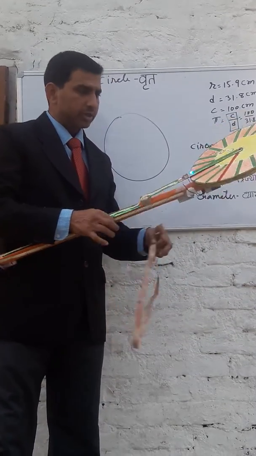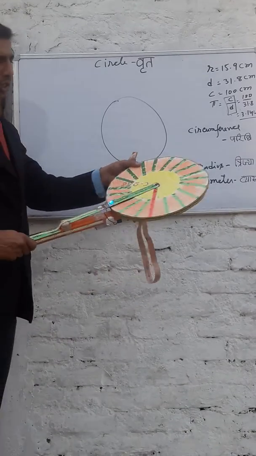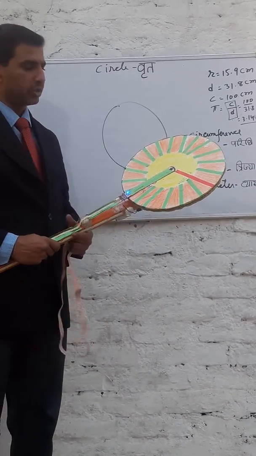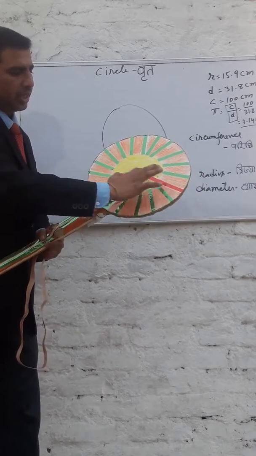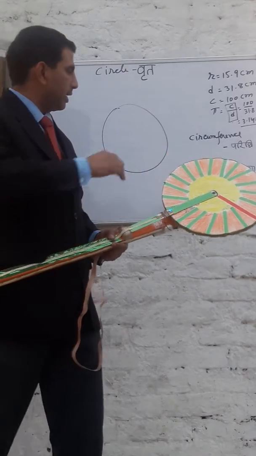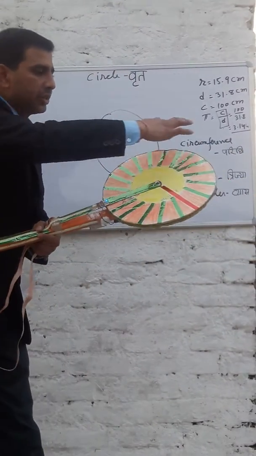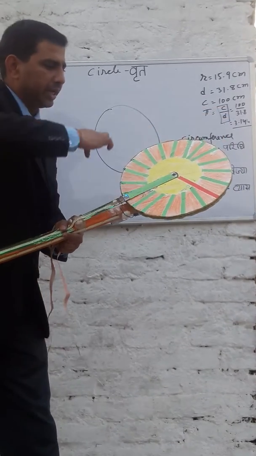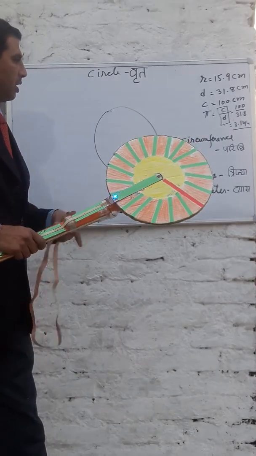Dear students, don't be confused by this simple playing instrument. You will understand the circle better: from this point to this point is the diameter, vyas in Hindi, from this point to the center is the radius, trijya, and the boundary, the periphery, the perimeter of this circle is called paridhi.